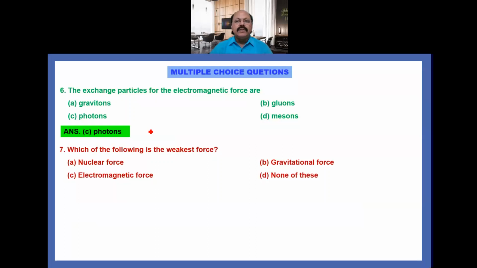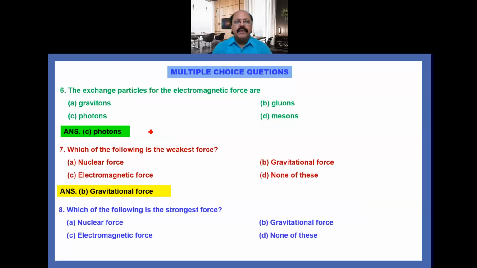The weakest force is the gravitational force. So the correct one is B, gravitational force.